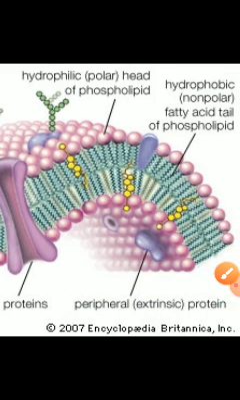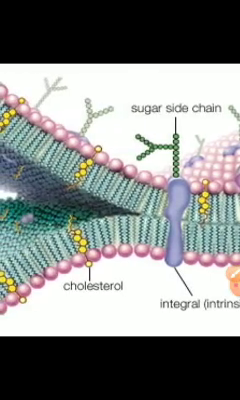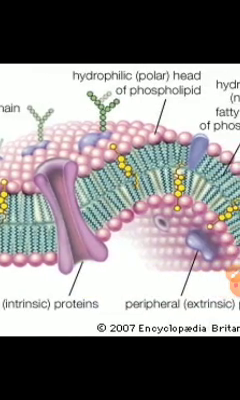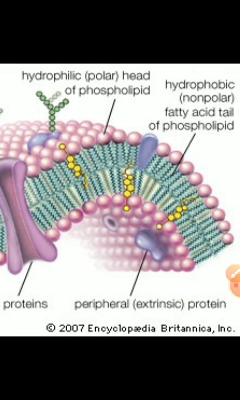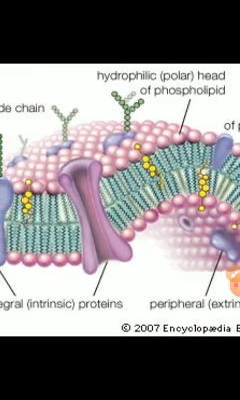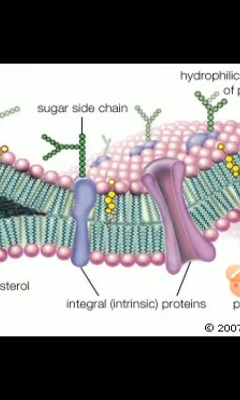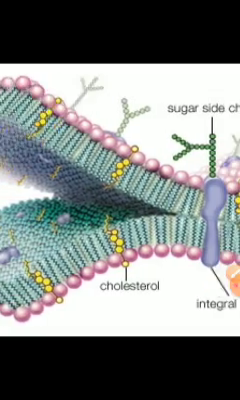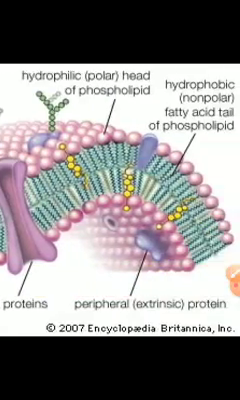permeability. Peripheral extrinsic protein, integral extrinsic protein, these are the protein bindings, and they act as the permitting agent of the substance which is going in or going out. And the sugar side chains get connected with this phospholipid.